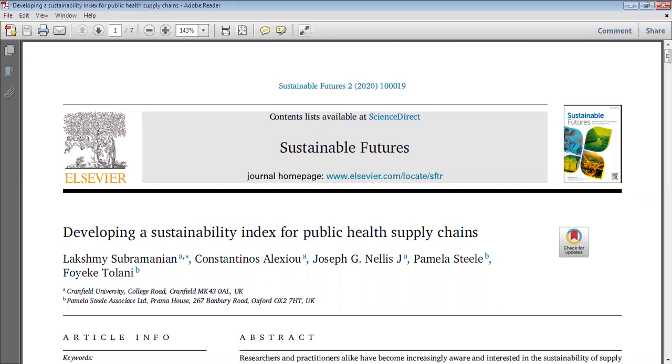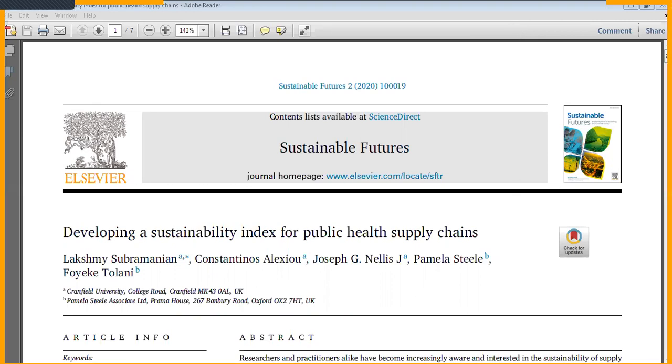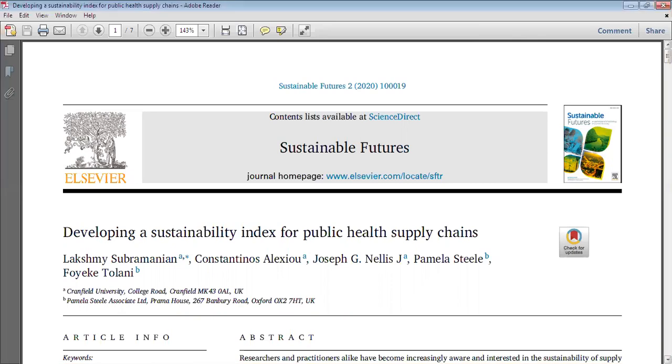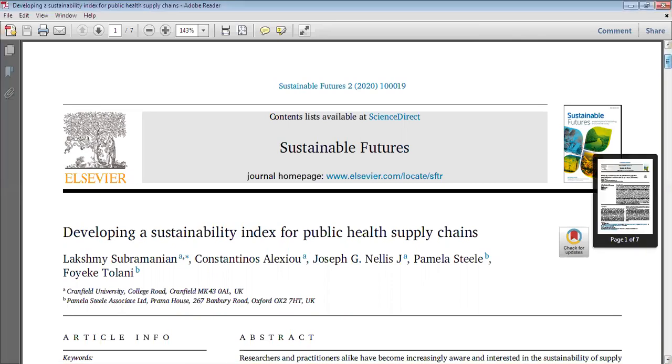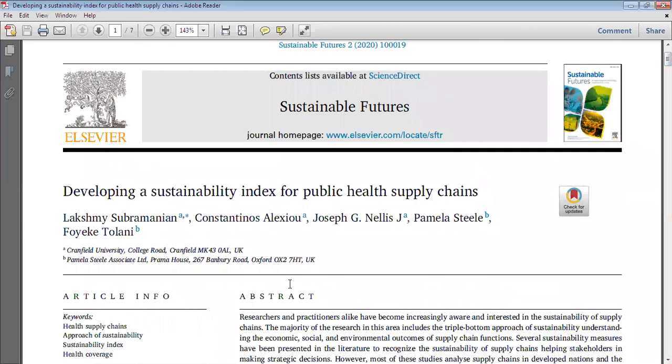Now, this time we will discuss... We have seen that there are two different types of articles. One is the review-based article, and another is the original research article, right? So now we are going to discuss one original research article.